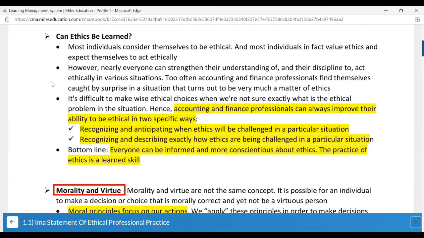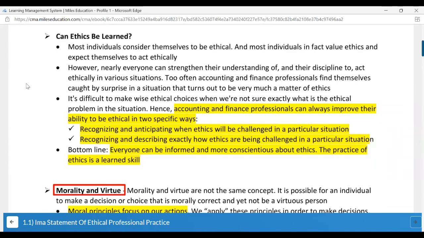MCQs are not necessarily easy to ask. They can give you a short case study in MCQs as well. In three or four sentences they can give you a difficult case study and ask you about it. But most of the questions are pretty much straightforward. So essays have a much wider scope.